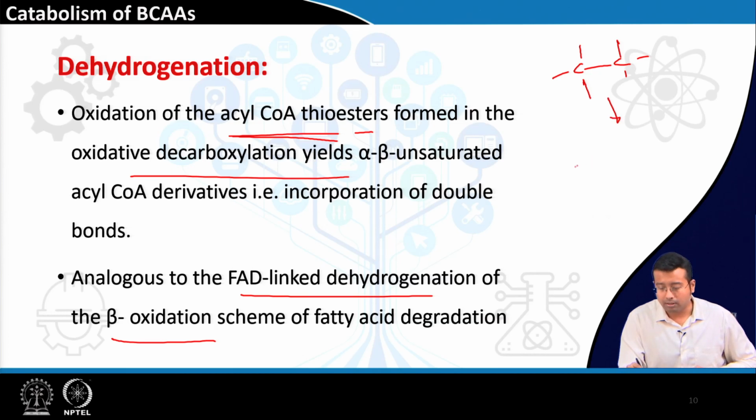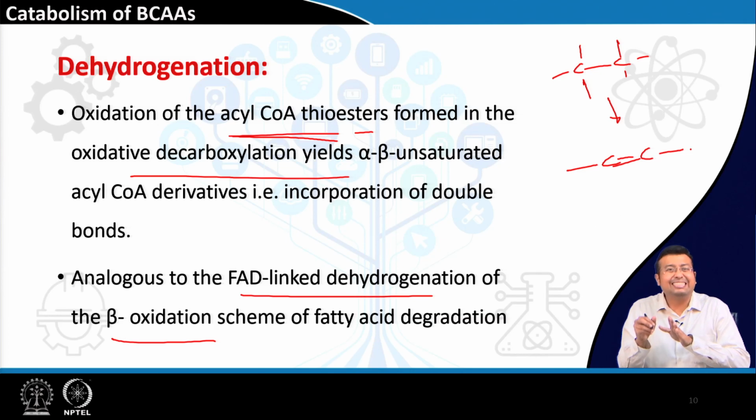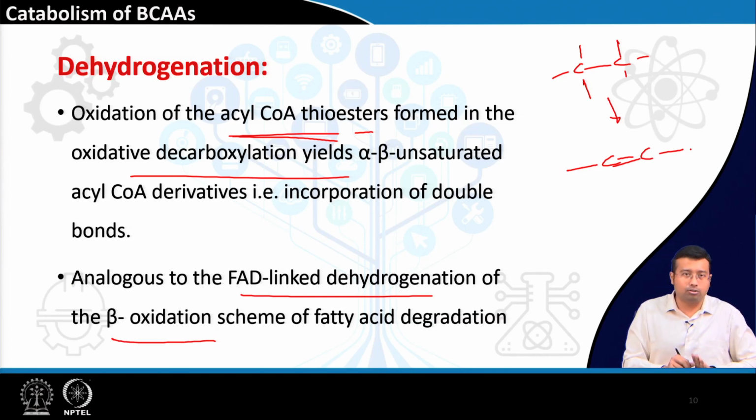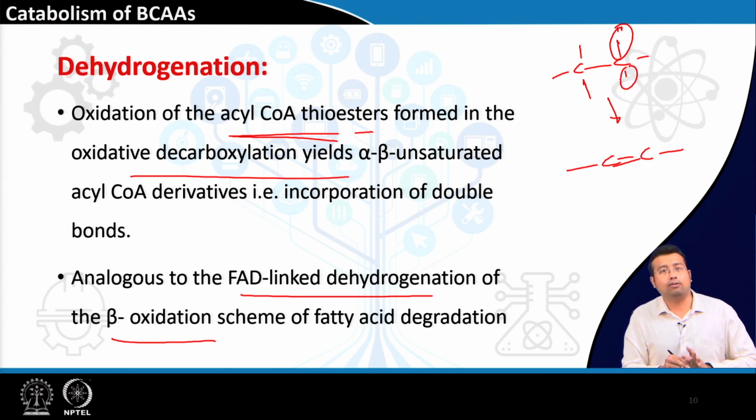So, this will become this, alright. If this is an NAD dependent dehydrogenase, what happens? The NAD forms NADH2, the hydrogen is removed from the same carbon. Whenever it is an NAD dependent dehydrogenase, the result will be the same, double bond will be formed, but the same carbon atom will lose 2 hydrogen. Whereas, if it is FAD dependent dehydrogenase, what will happen? The hydrogen will be lost from adjacent carbon atoms. This is the reaction mechanism that happens.